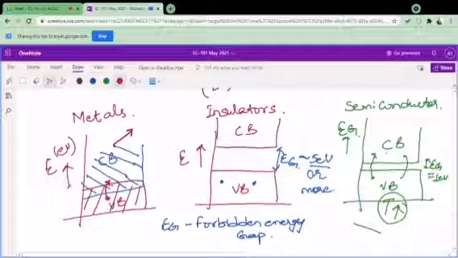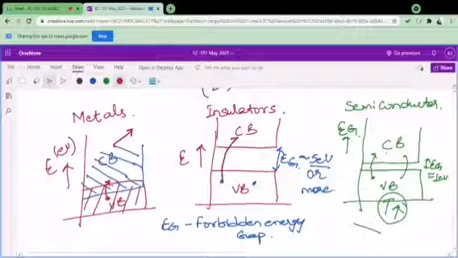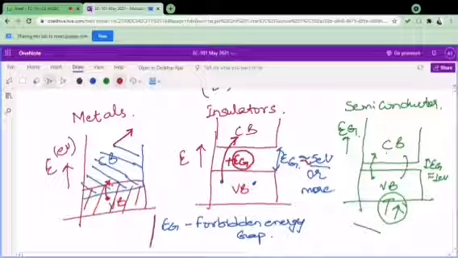So they will always have very high conductivity, or they will always conduct the flow of electrons. Second is the case of an insulator. I said the valence band and conduction band are there, but there will be some energy gap between them. As I have electrons in the valence band, to make them reach the conduction band, I need to provide some energy, and that energy must be equal to Eg, the gap energy. I told you that this energy is almost equal to 5 electron volt or more. This energy is called the forbidden energy gap.